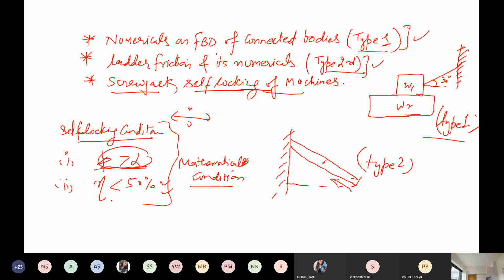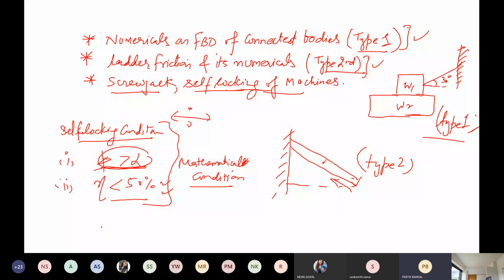Only this will be considered there: efficiency should be less than 50%. If the efficiency comes out to be less than 50%, then you can say directly that the machine is self-locking. And if it comes out more than 50%, then you can say that the equipment or the machine is not self-locking. So what is the meaning of self-locking? On the removal of effort, when the load does not come down on its own, this condition is called self-locking. So this is clear now: what is self-locking, and what is the condition for self-locking of machines? Phi should be greater than alpha, and second, efficiency should be less than 50%.